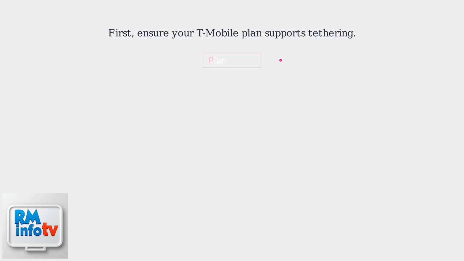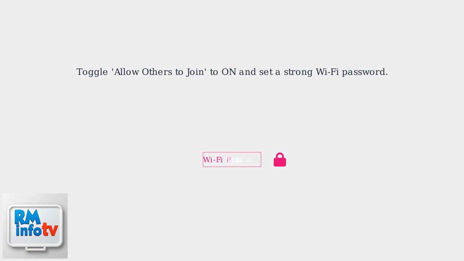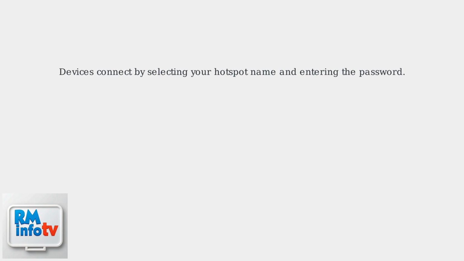First, ensure your T-Mobile plan supports tethering. Go to Settings, Cellular, Personal Hotspot. Toggle Allow others to join to on and set a strong Wi-Fi password. Other devices can now connect by selecting your iPhone's hotspot name and entering the password.